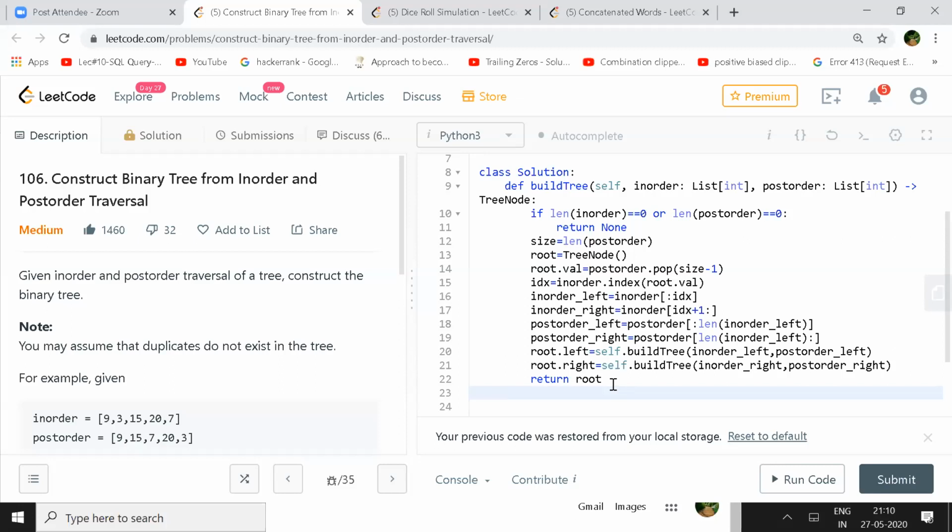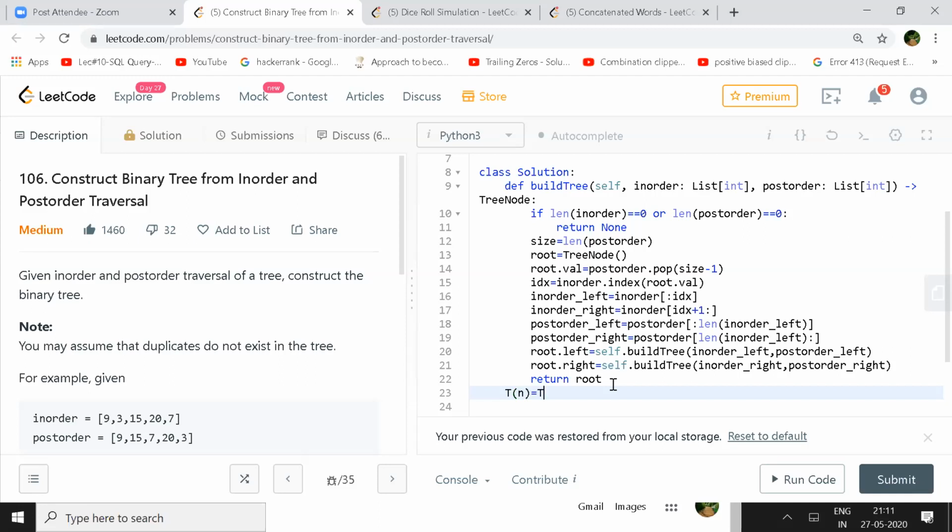Because you are actually even copying the lists, right? You are breaking, but at that time you are just removing a root, and for the next recursive function you are passing the list again. You are copying the list twice, so it is not going to be exactly n square, but almost equivalent to n square, somewhat.